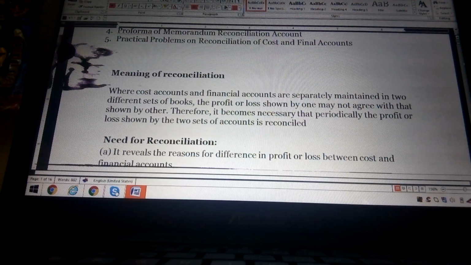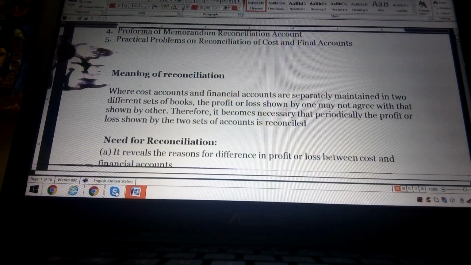The first one is the meaning of reconciliation. We are all familiar with cost accounts and financial accounts. They are separately maintained in two different sets of books, so the profit and loss shown by one may not agree with that shown by the other. Due to several reasons, the accounts related to cost are completely different from the financial accounts. That is the main reason we go for reconciliation periodically.